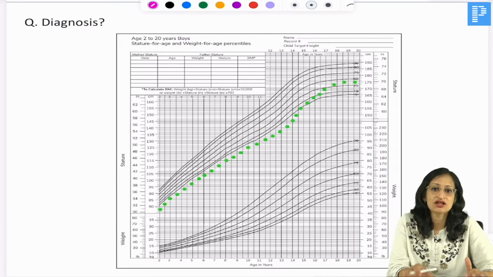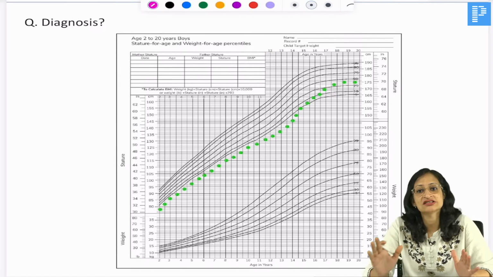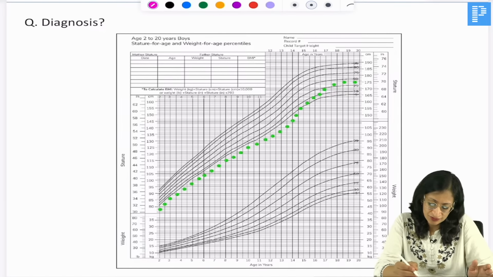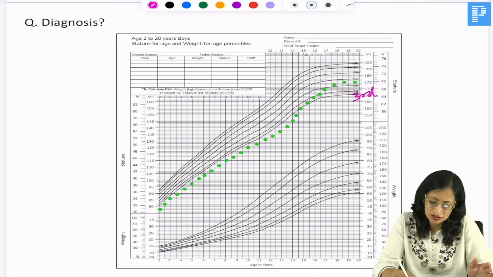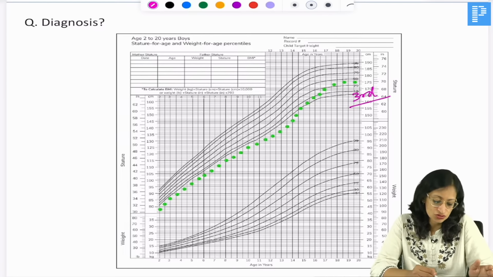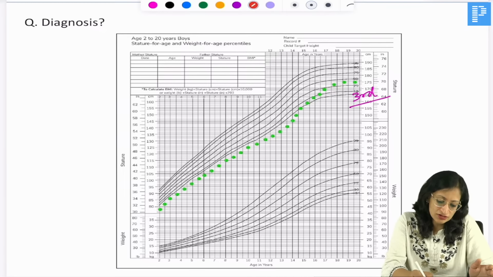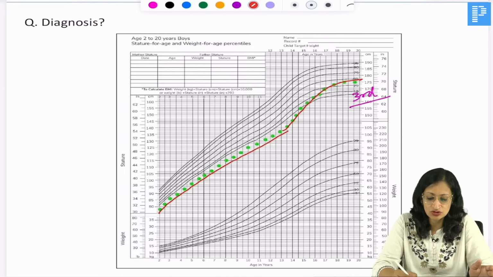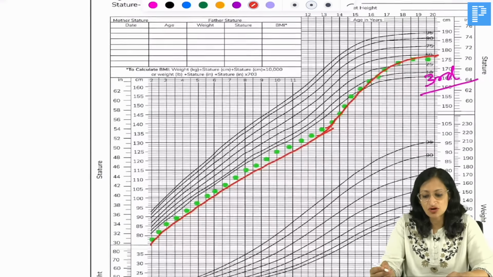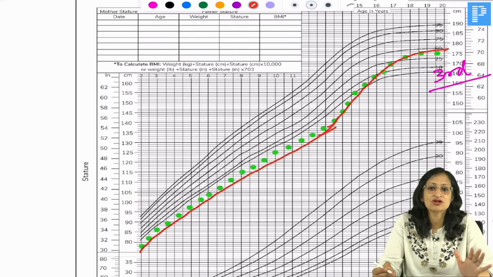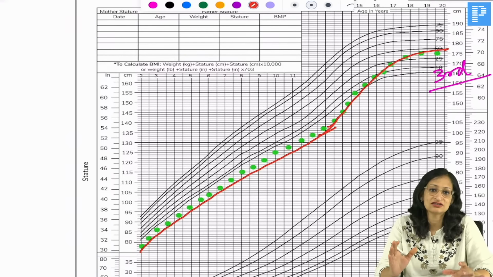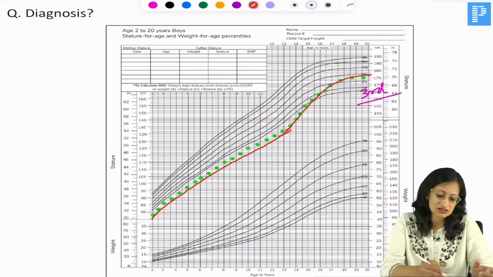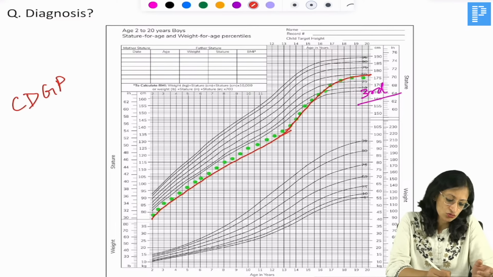So moving ahead, what is your diagnosis here? If you get a serial tracing of the growth of a child, this is the 3rd percentile line, and you can see that there is a child whose growth is continuously below the 3rd percentile for most of the childhood, and later he is catching up and coming to the 50th percentile. So what is this phenomenon known as? Yes, this is a typical case scenario of constitutional delay in growth and puberty.